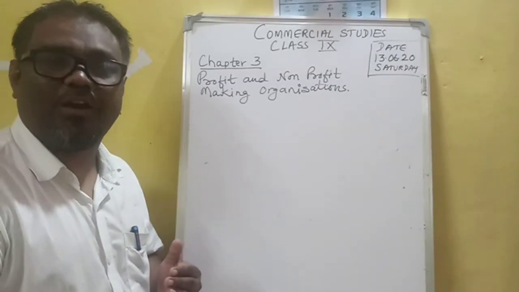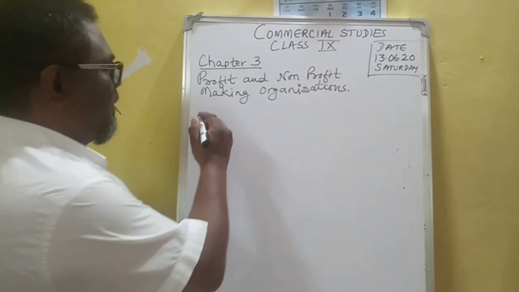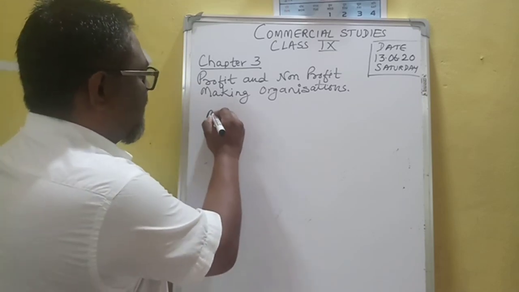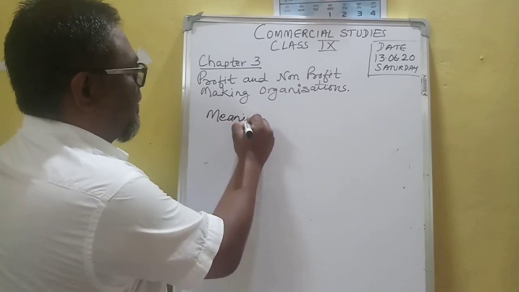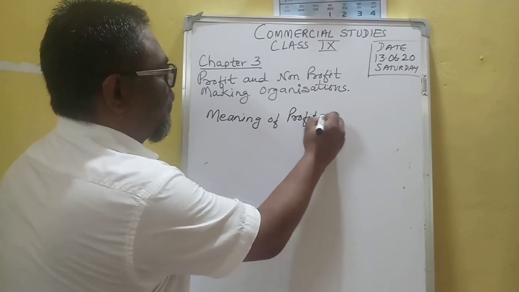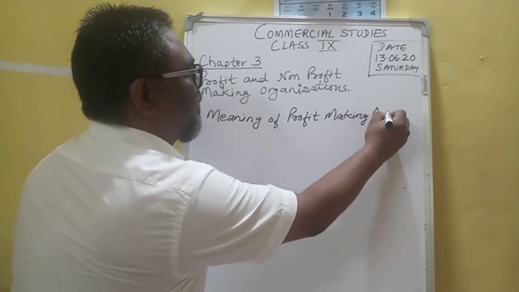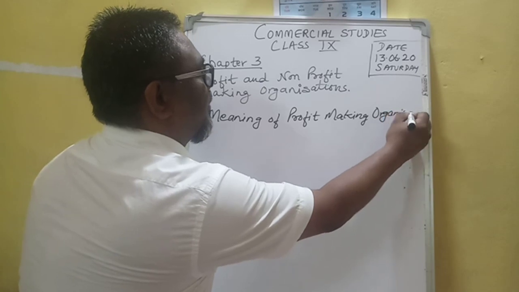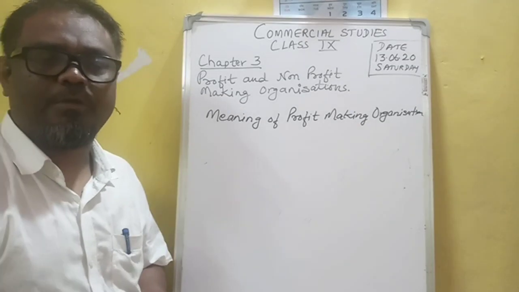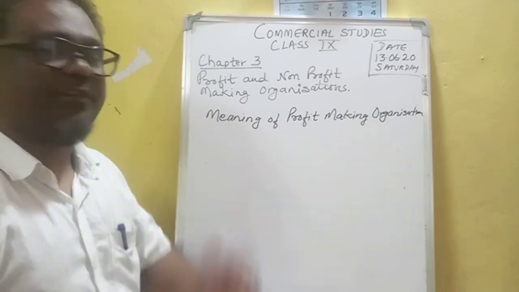Today we are going to do chapter number 3, a very short chapter, profit making and non-profit making organization. So here we have to learn the meaning of profit making organization. The name itself is very clear.